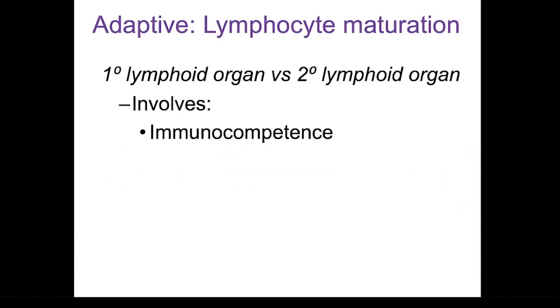The lymphocyte will become immunocompetent. In other words, it will become competent to be able to recognize and bind with its specific antigen. How does this occur?